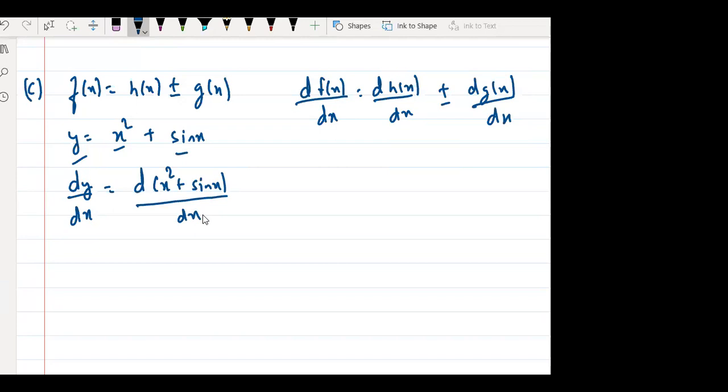Okay, I guess this is clear. So this can be written as d x square by dx plus d sin x by dx, using this property. Take your time and try to get it.